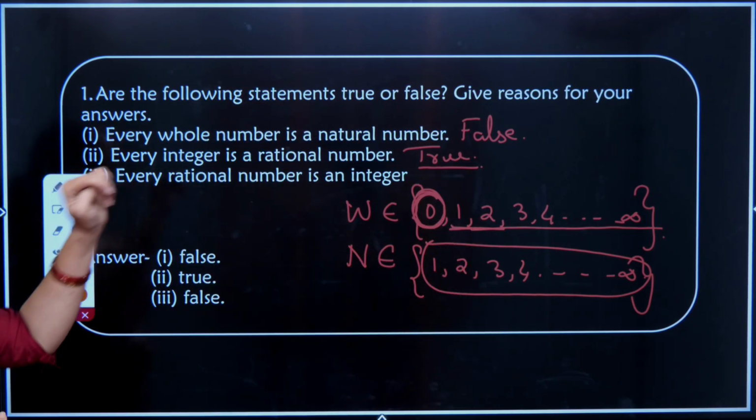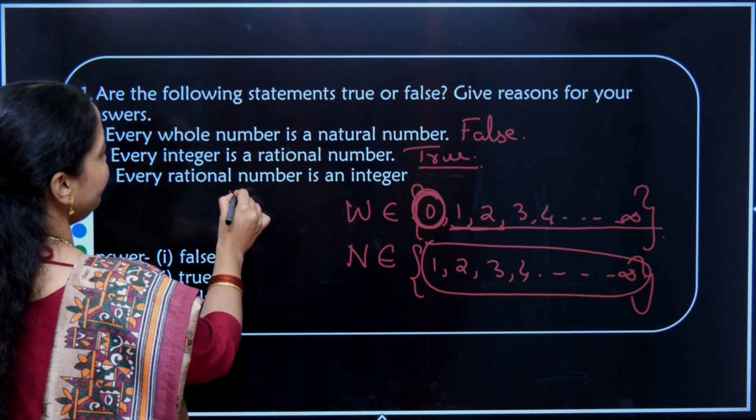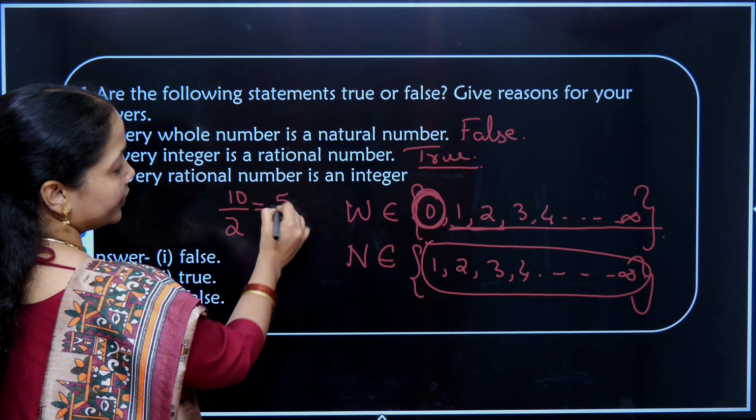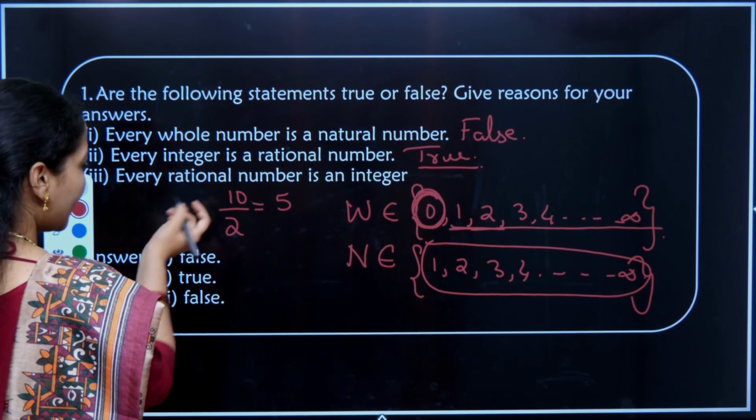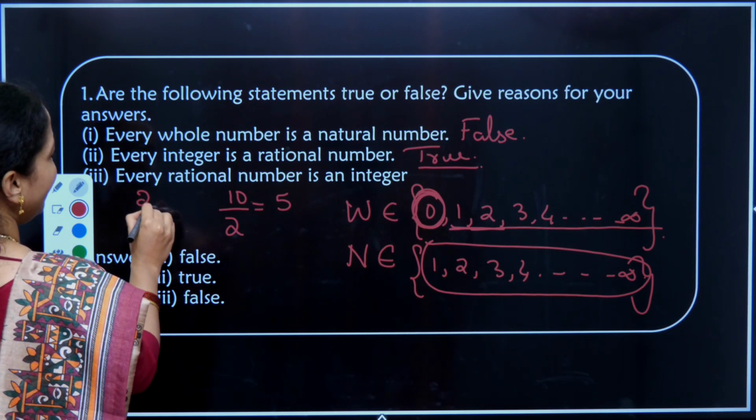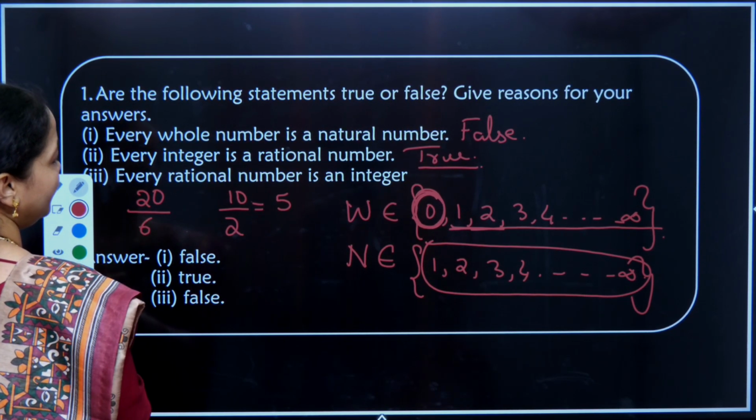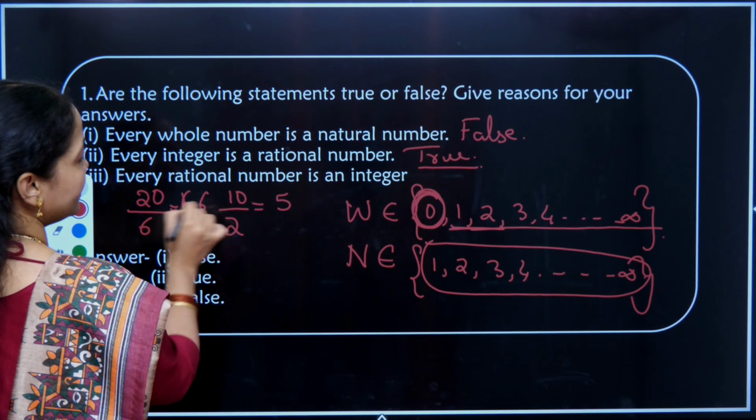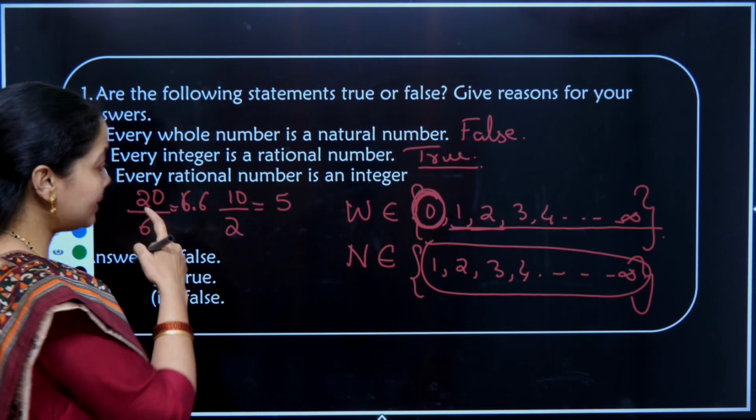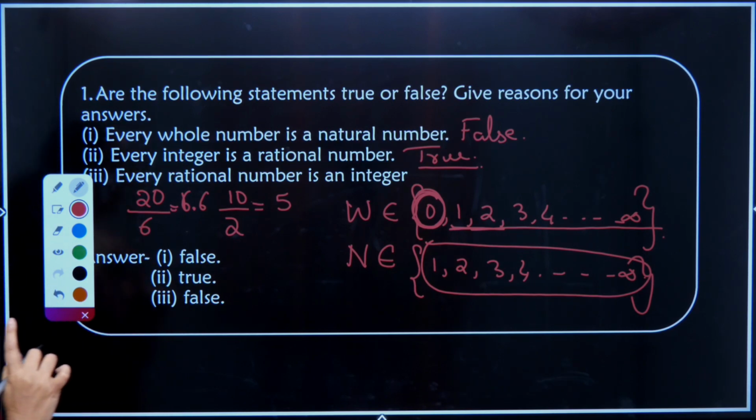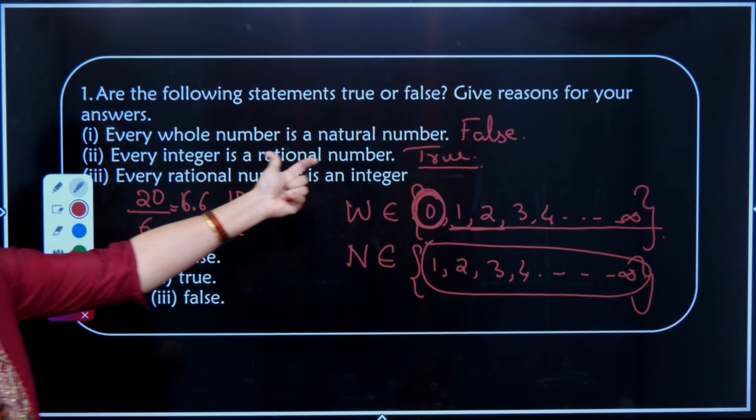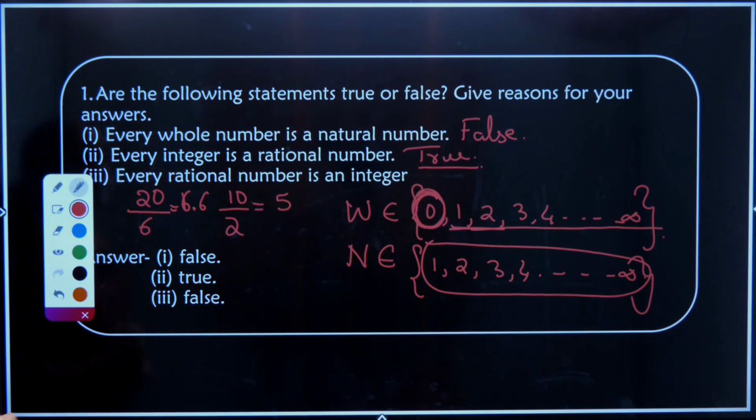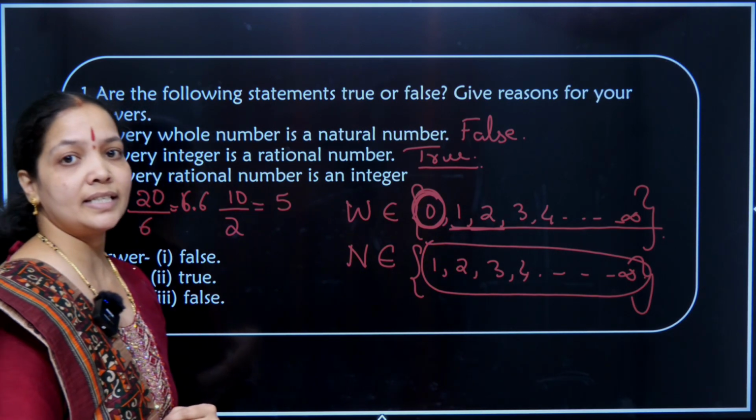When I consider a rational number like 10 by 2 and simplify it, I get 5, which is an integer. I take another rational number, 20 by 6, which is nothing but 3.33. Again, this is a rational number. Therefore, every integer is a rational number. That's a true point. Third one: every rational number is an integer.